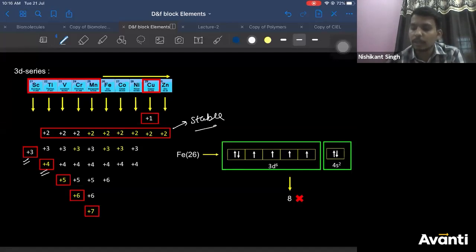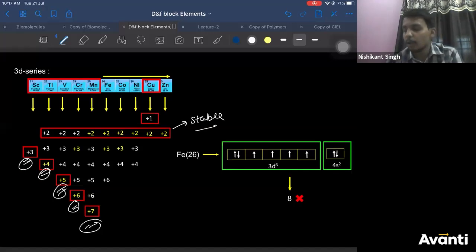Titanium can show stable oxidation states of +4, +5, +6, +7, right? So for these elements, these oxidation states are also stable. But for all of them, +2 is more stable, right? And for copper, +1 is also stable.